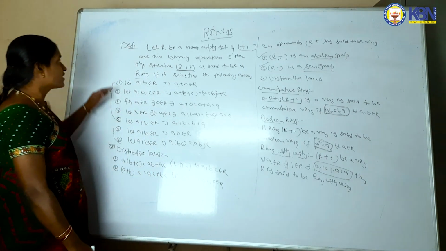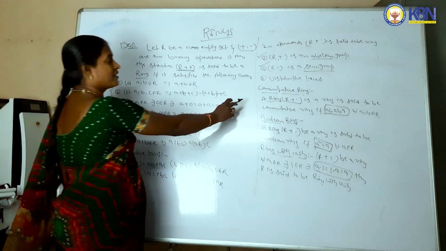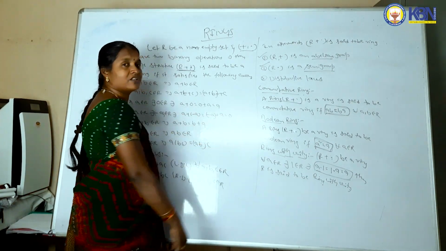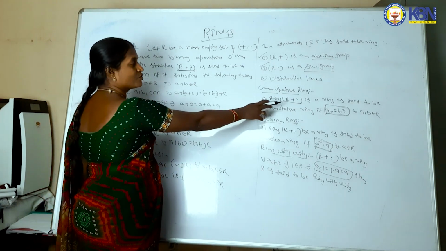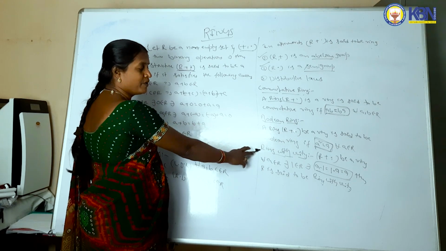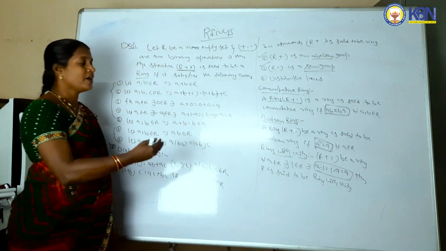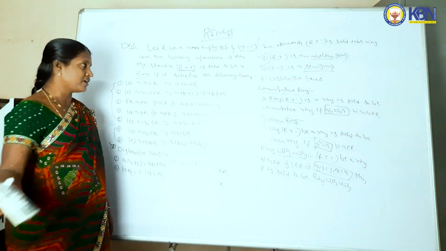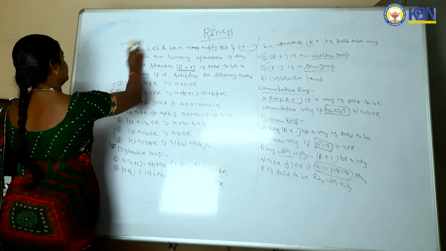So first we can learn about what is meant by ring. After that we can define commutative ring. Next we can define Boolean ring and ring with unity. Commutative ring condition goes to AB is equal to BA. Boolean ring condition goes to A square is equal to A. Ring with unity condition goes to A dot 1 is equal to 1 dot A is equal to A. Next we can define some more definitions.